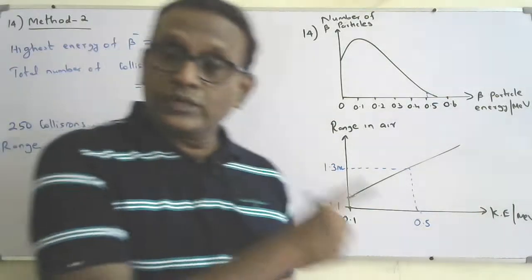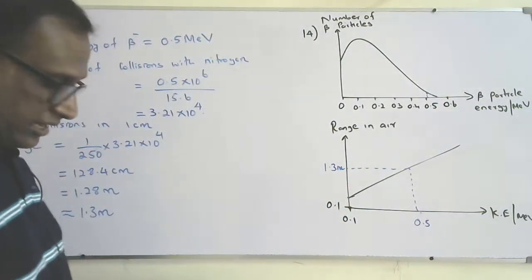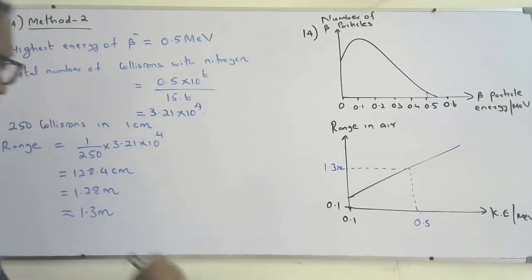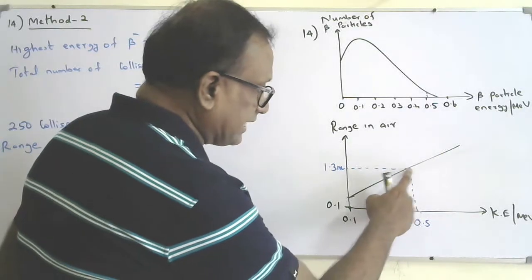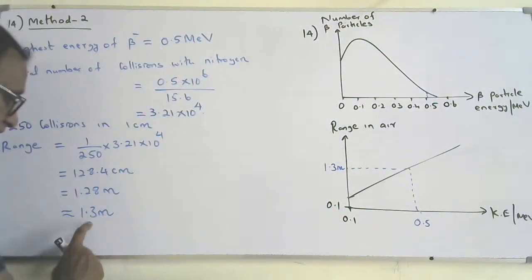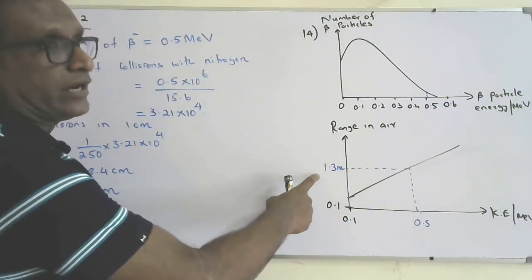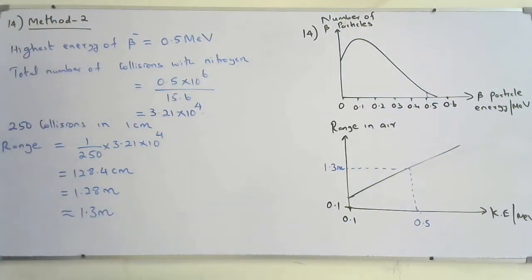Now check it with the second graph. For 0.5 mega electron volt, the range is 1.3. I calculated 1.3. Am I getting 1.3? Yes, we will get 1.3. So this is the calculated value, right?